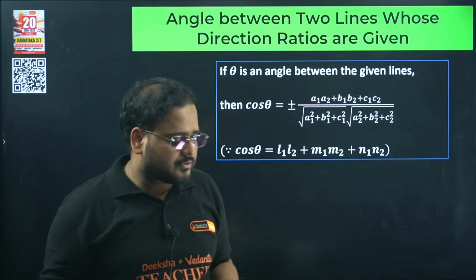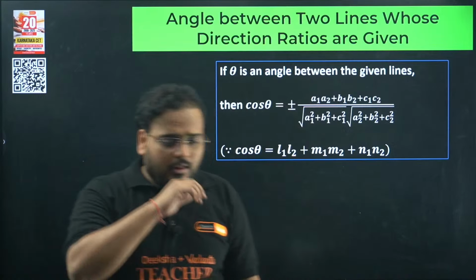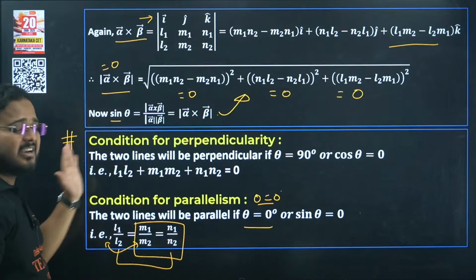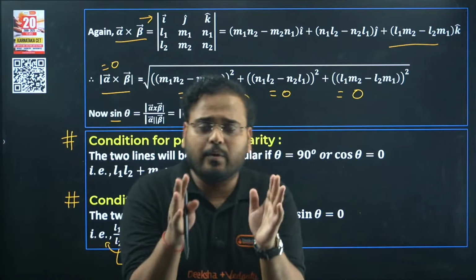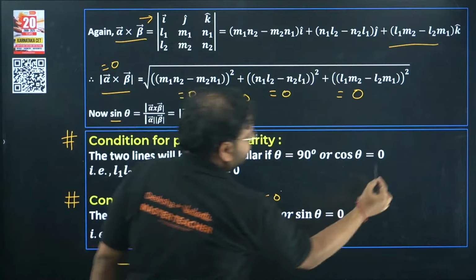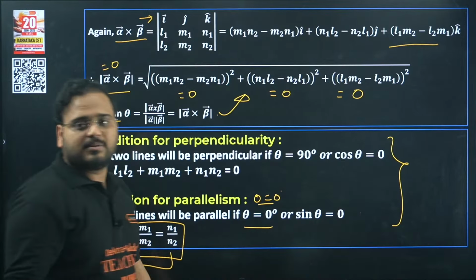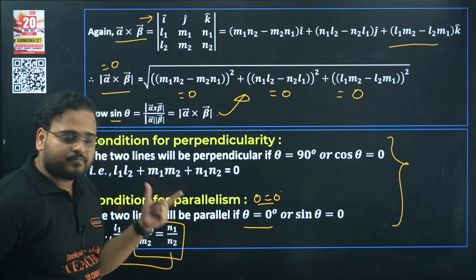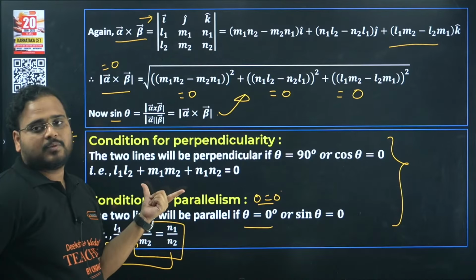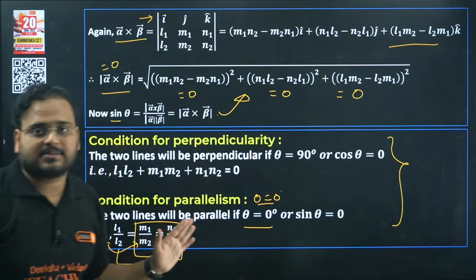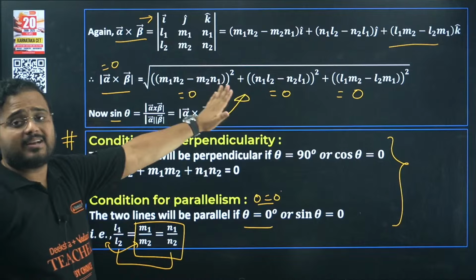Now you might be confused, sir, this is too many things. If you're thinking there are too many variables involved and it's difficult to understand, okay, let me simplify it for you. Do not worry about too many things, just remember this particular concept. This concept is very, very important. This is the angle that comes with the help of cos theta. Cos theta is 0, that's why this whole thing is 0. For parallel, just remember we're going to take ratios of the direction cosines. We'll never use this formula directly.